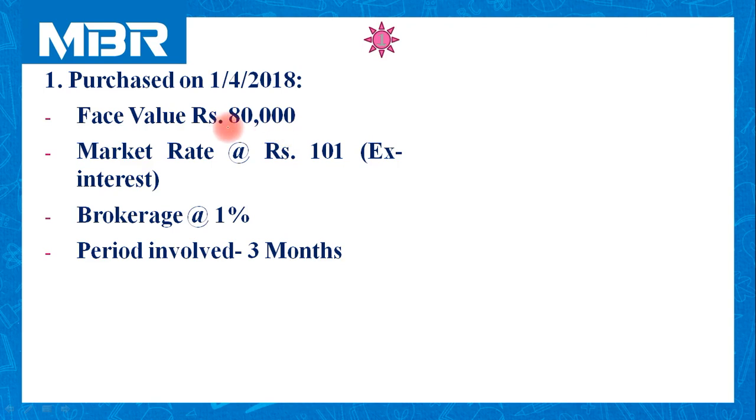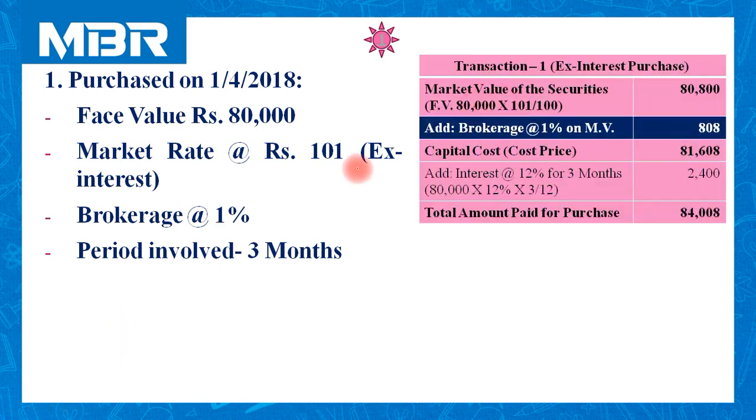Now, calculation is quite common. If you have attended previous session very carefully, you can easily calculate the amount. The amount of our solution, face value is 80,000, market rate is 101. 80,000 multiplied by 101 divided by 100. So market value of the security is 80,800. It is a transaction of purchase.